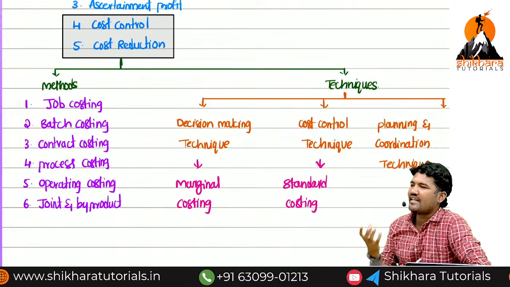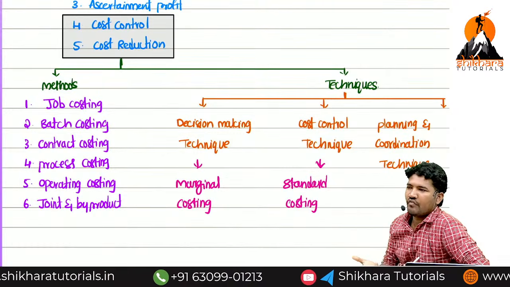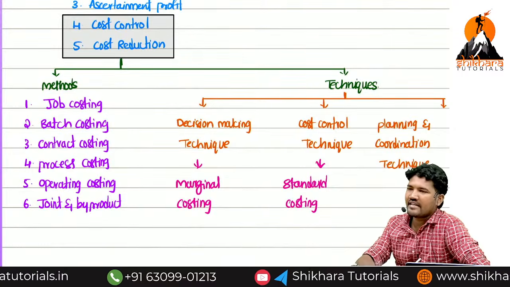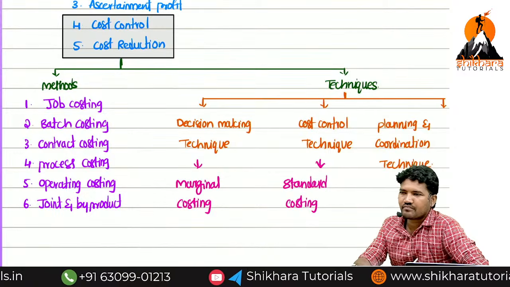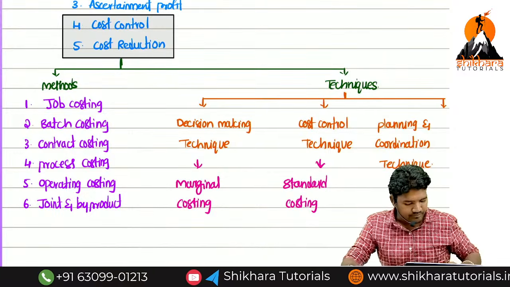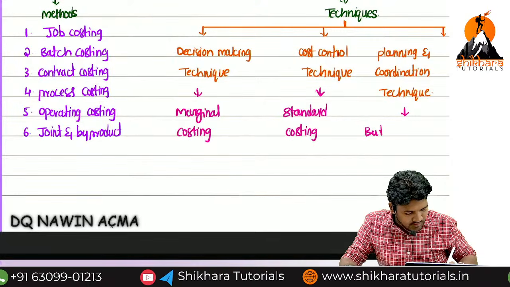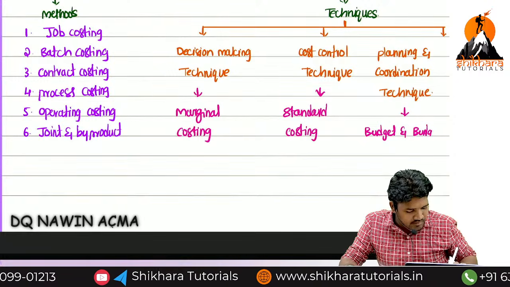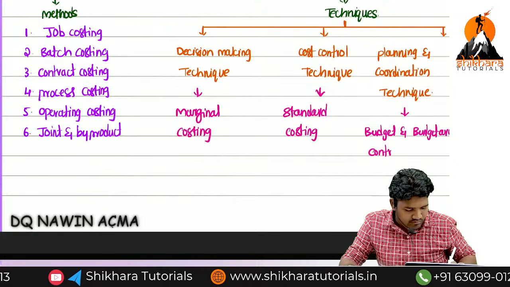First, you have to understand the theme. You need to ask why for each and everything. If you ask why in every concept, you can easily learn the subject. Subject: cost and management accounting. Okay. Now when it comes to budget, budgetary control.